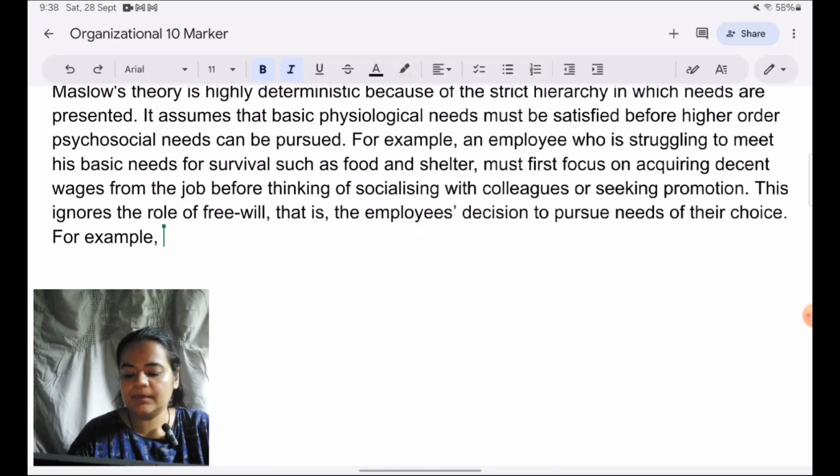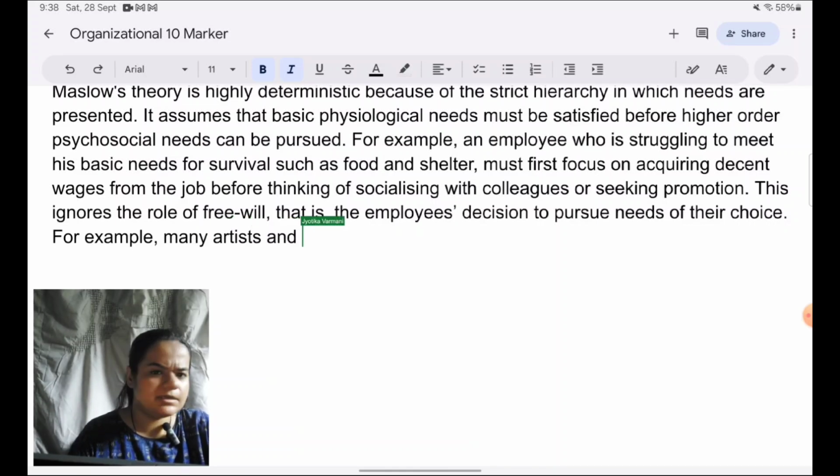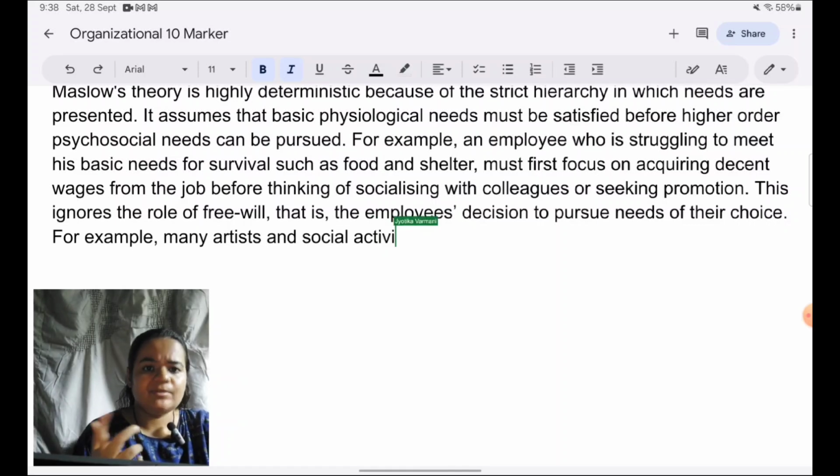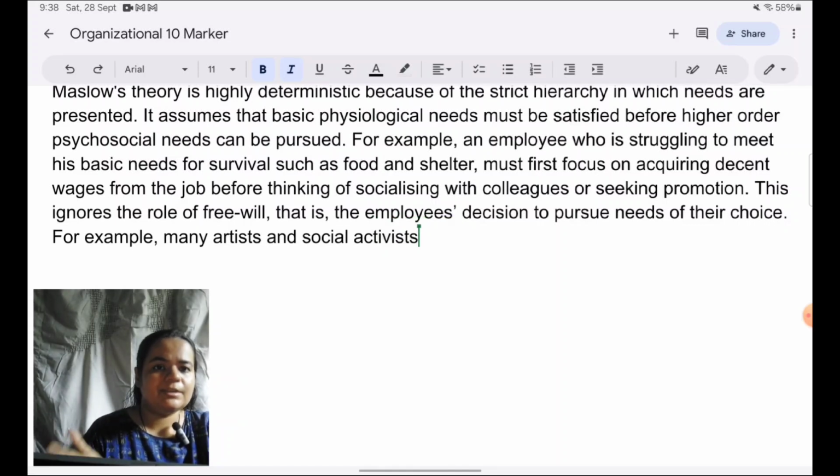So for example, many artists and painters, social workers, social activists, we can say, these also are types of employees, like they might not be affiliated to an organization, but they are working in the art field, or they are working for social causes.